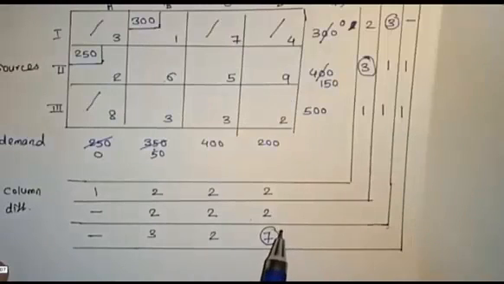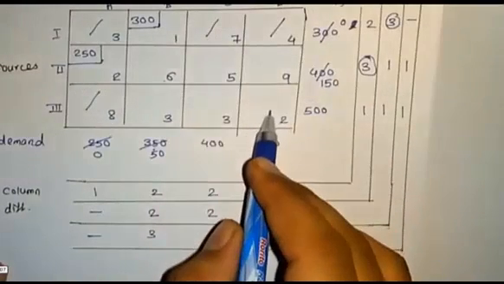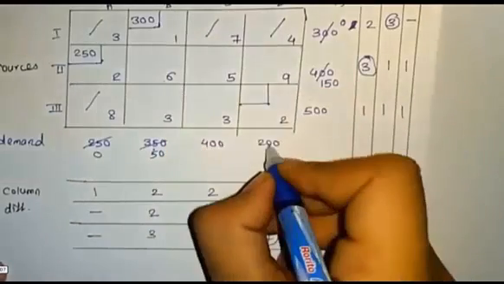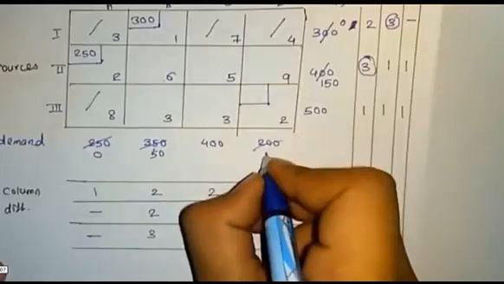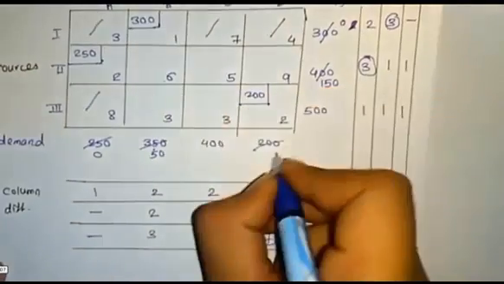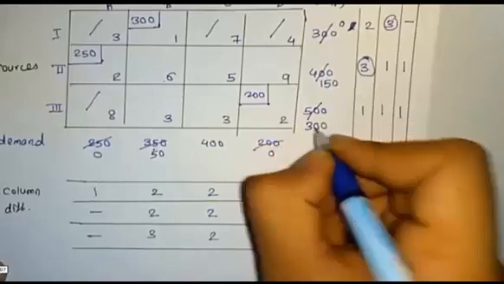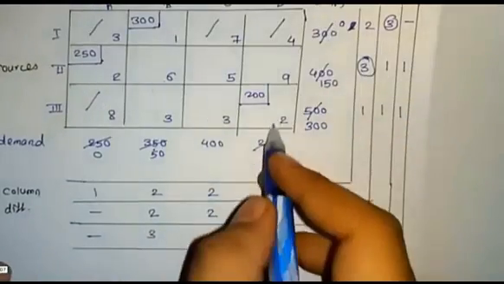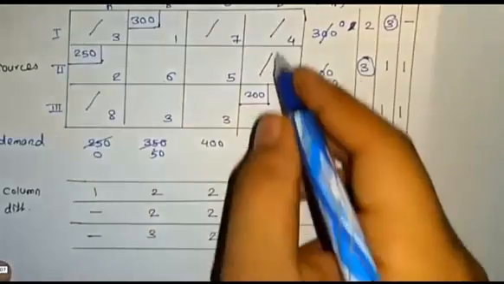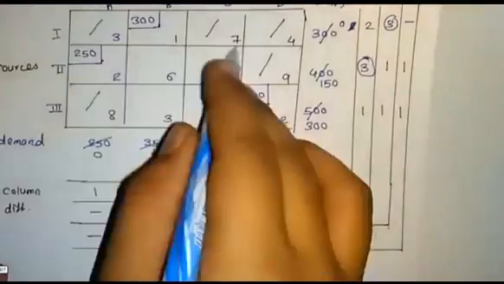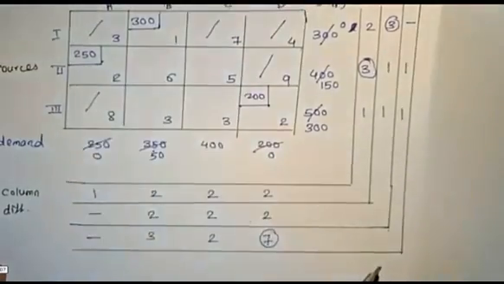We can choose the highest value, which is 7. In that column the minimum value is 2. We can assign 2 to 200, so the demand becomes 0, and the remaining supply value will be 300. So the particular column will be cancelled because the demand value is 0. We now have only 4 columns.